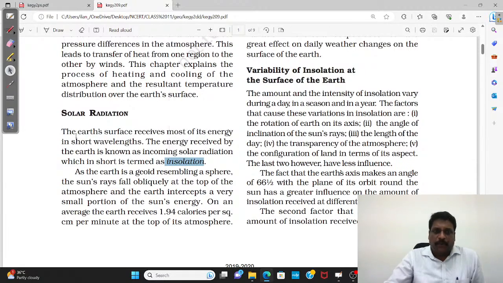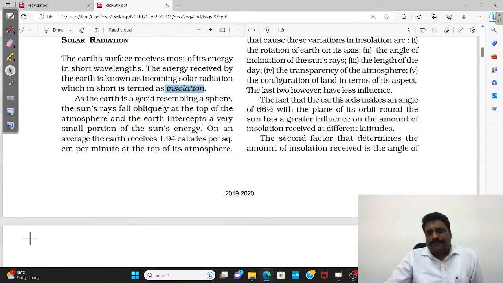Insolation. Now, somewhere they say the earth is a geoid, resembling a sphere, and the sun's rays fall obliquely at the top of the atmosphere, and the earth intercepts a very small portion of the sun's energy. On an average, the earth receives 1.94 calories per square centimeter per minute at the top of the atmosphere.